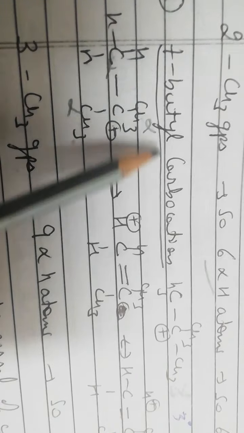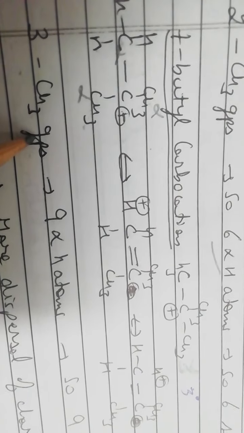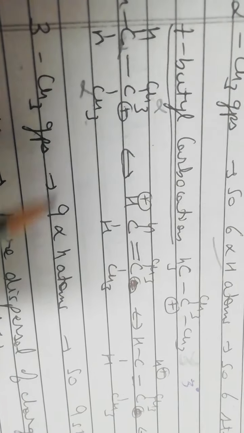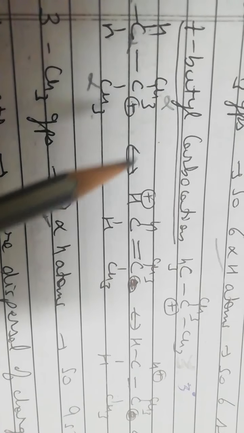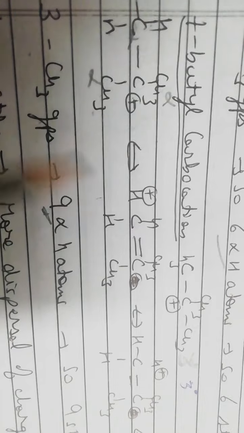So in case of the tertiary butyl carbocation, we have 3 methyl groups. These 3 methyl groups have 9 alpha hydrogen atoms. So because of 1 hydrogen atom we get 1 hyperconjugative structure. So because of 9 alpha hydrogen atoms we will get 9 hyperconjugative structures, and so on.